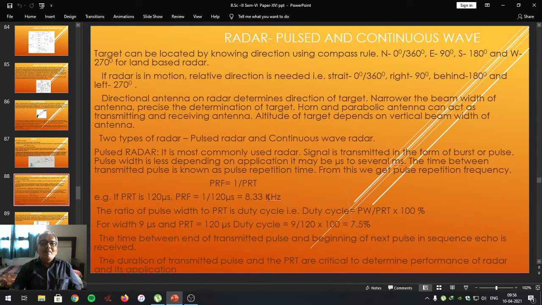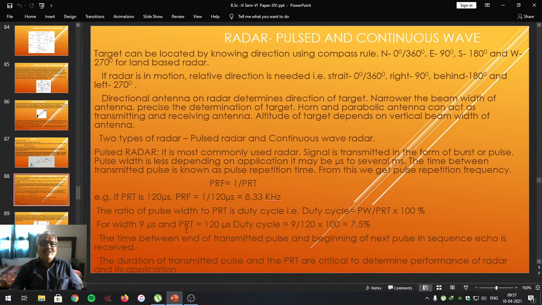The ratio of pulse width to pulse repetition time is called the duty cycle. Duty cycle is equal to pulse width upon pulse repetition time into 100, that is, a percentage. It is the same as T on upon T on plus T off, that is, T on upon total time.